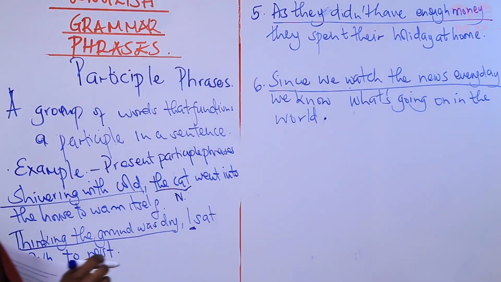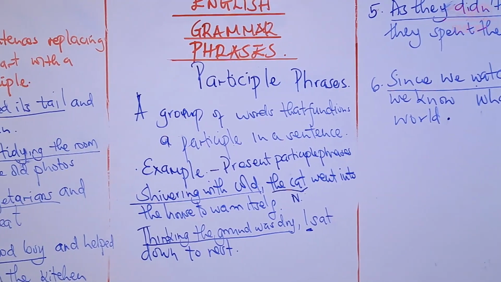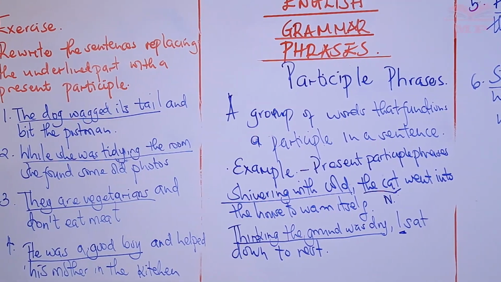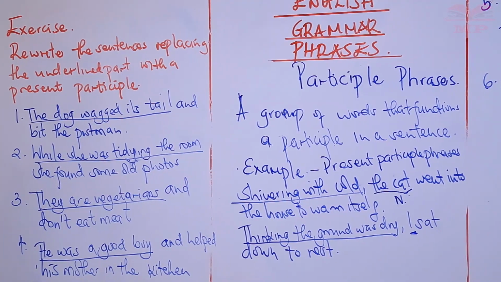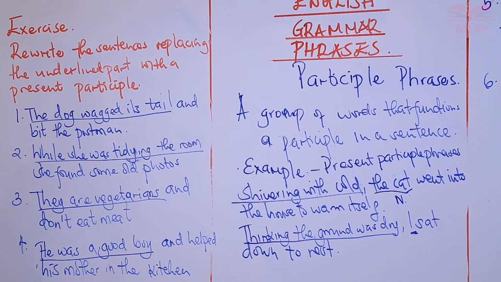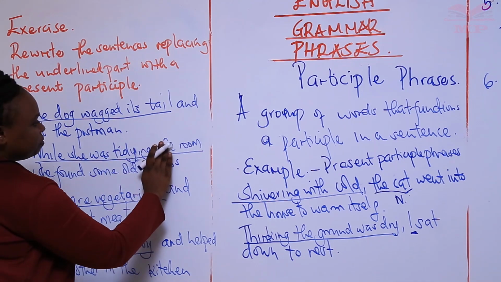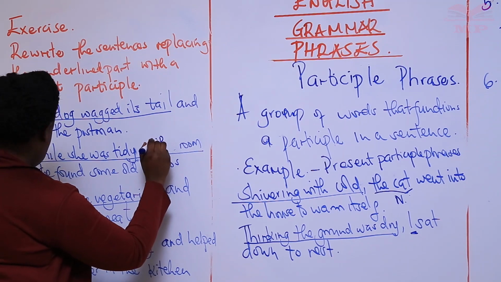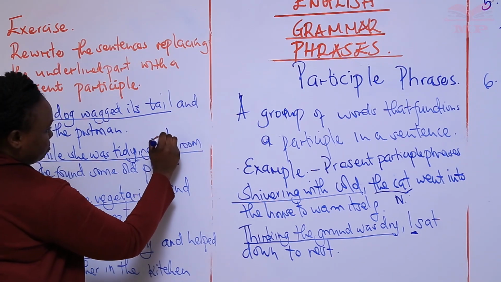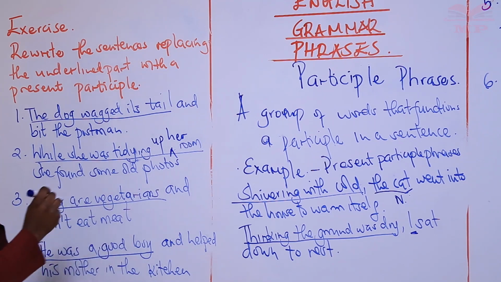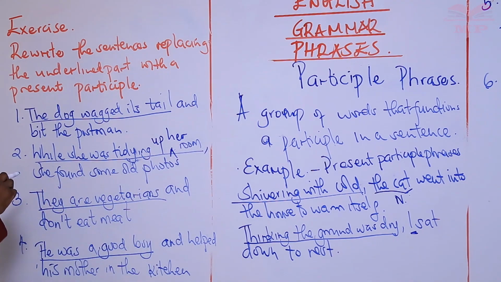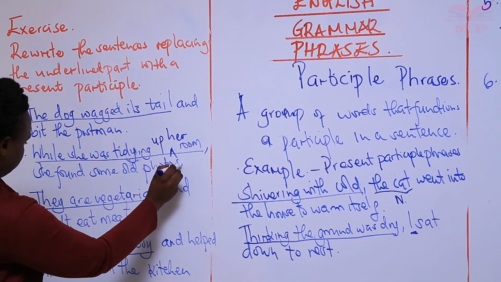So let's read the questions. You are supposed to rewrite the sentences, replacing the underlined part with the present participle. The first one: The dog wagged its tail and beat the postman. You are replacing the first part with a present participle phrase. The second one: While she was tidying up her room, she found some old photos.